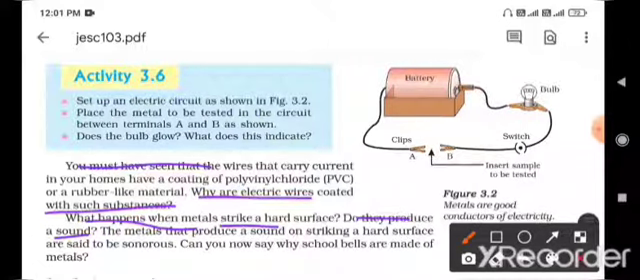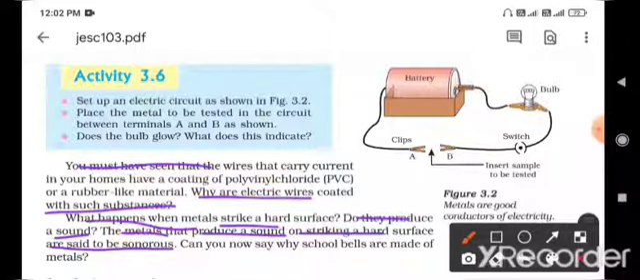So hit with another metal, and we have to observe whether it produces sound or not. The metals that produce a sound on striking a hard surface are said to be sonorous. So what is sonorous? A sonorous metal is a metal that produces a sound on striking a hard surface. This property is called sonorous.